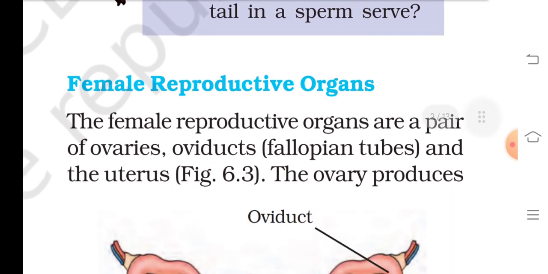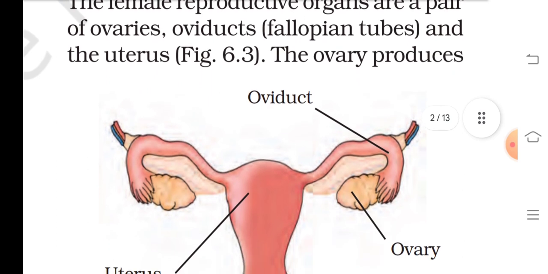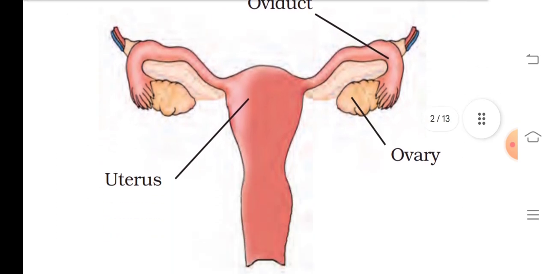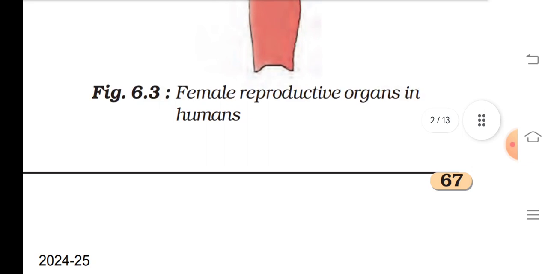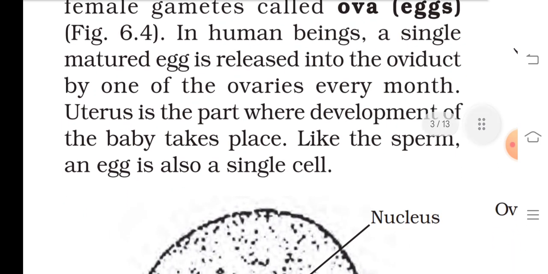Female reproductive organs. The female reproductive organs are a pair of ovaries, oviducts, also called fallopian tubes, and the uterus. Female reproductive organs in humans. The ovary produces the female gamete called ovum or egg. In human beings, a single mature egg is released into the oviduct by one of the ovaries every month.